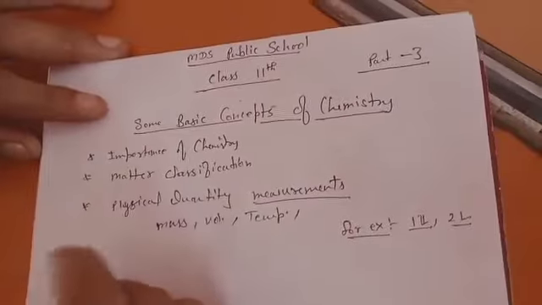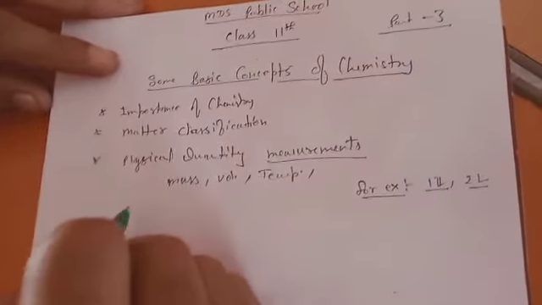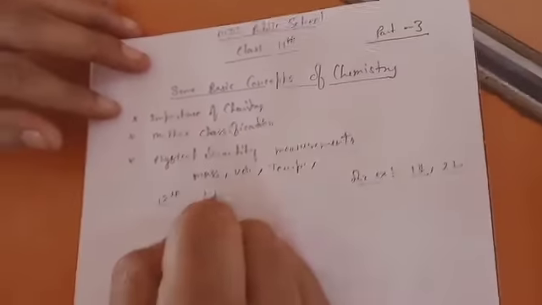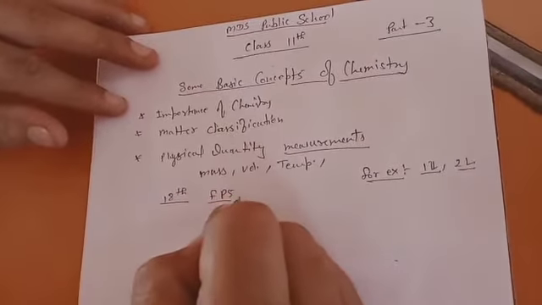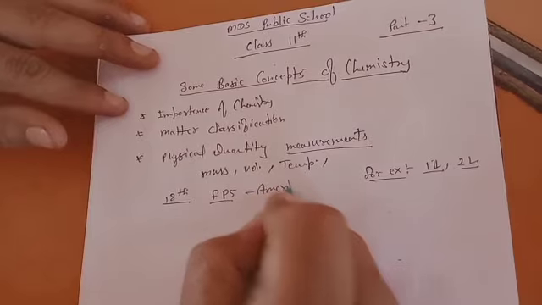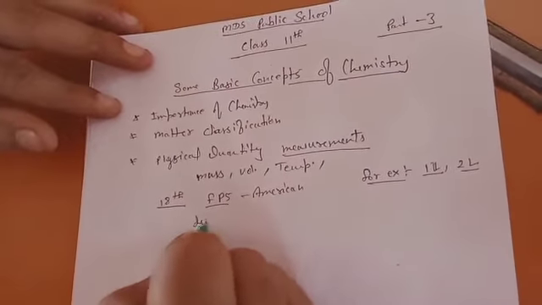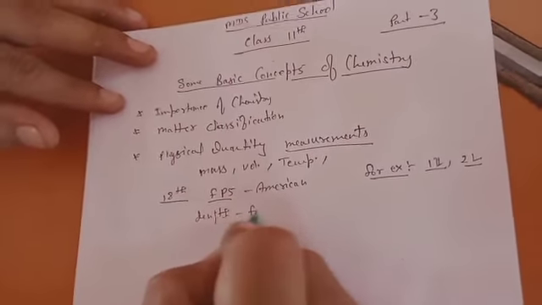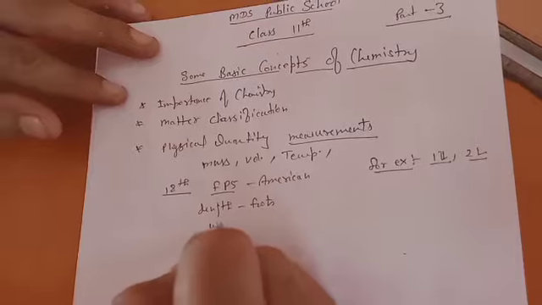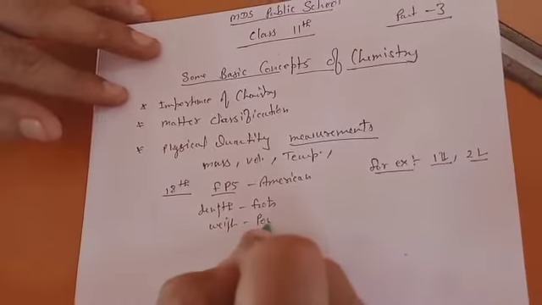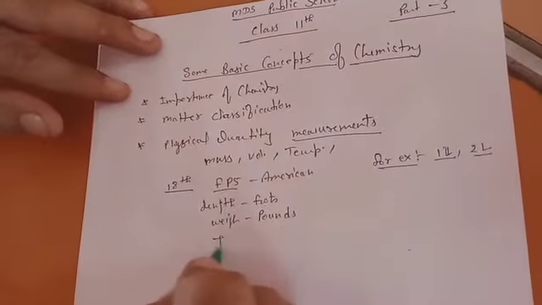But in roundabout the 18th century, different countries followed different measurement standards, like the FPS system, which was followed in America. That is to say, they measured length in foot, weight in pounds, and time in seconds.